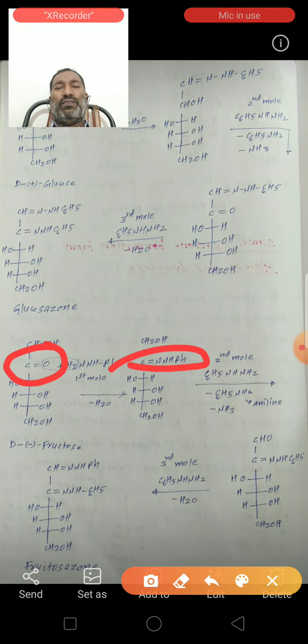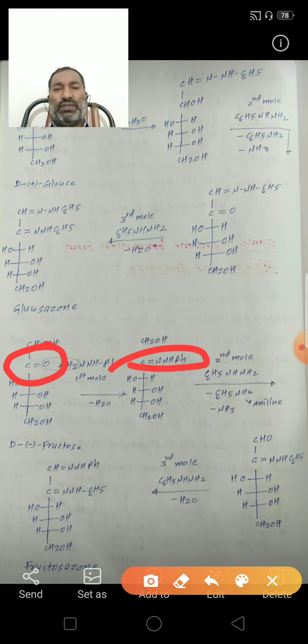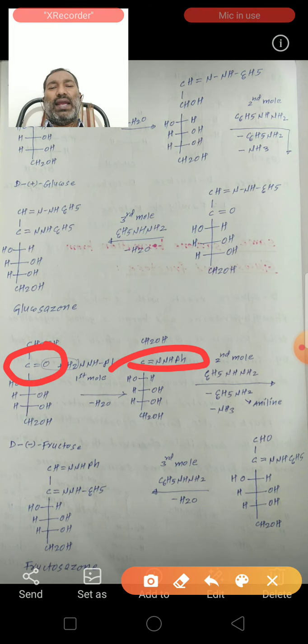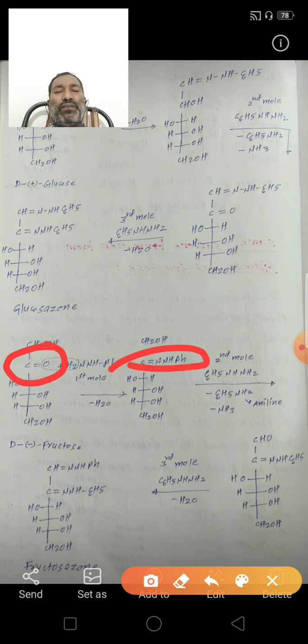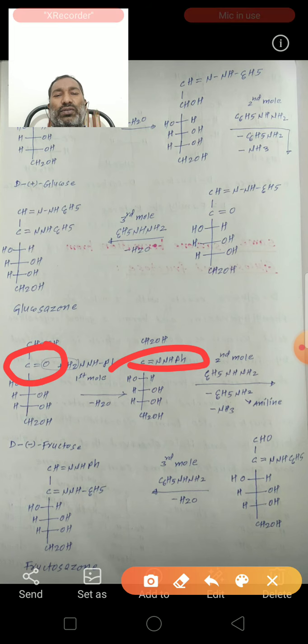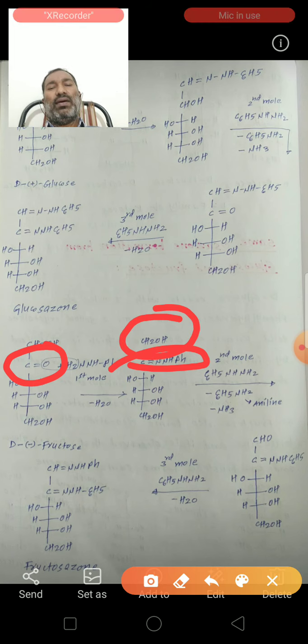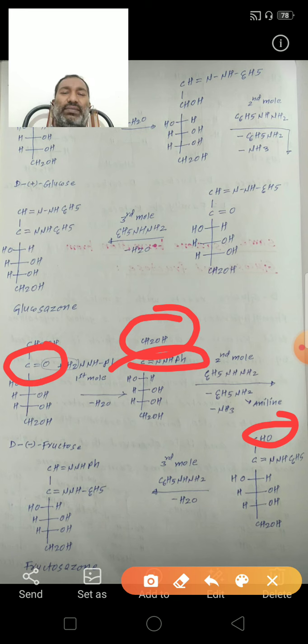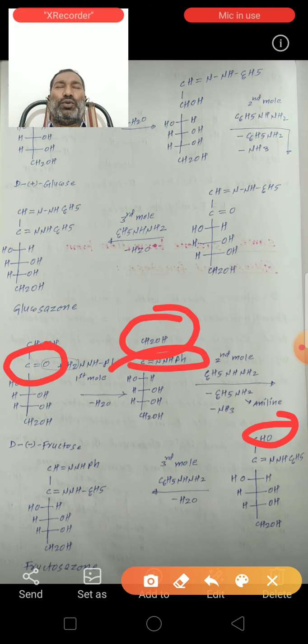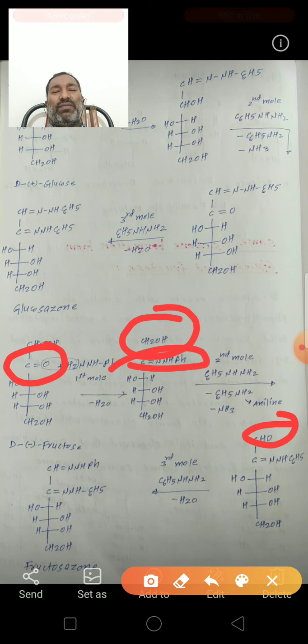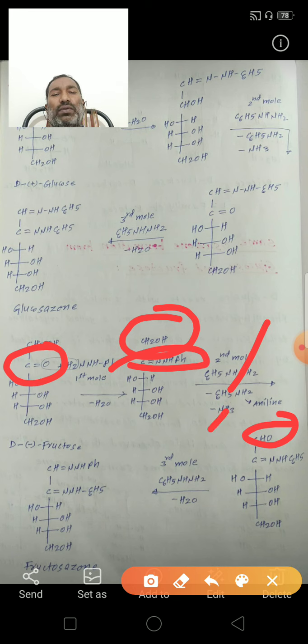By removing a water molecule, it will form a hydrazone. Next, this hydrazone reacts with the second mole of phenylhydrazine. This second mole of phenylhydrazine oxidizes the primary alcohol of the first carbon atom to an aldehyde, and it will convert to aniline and ammonia.